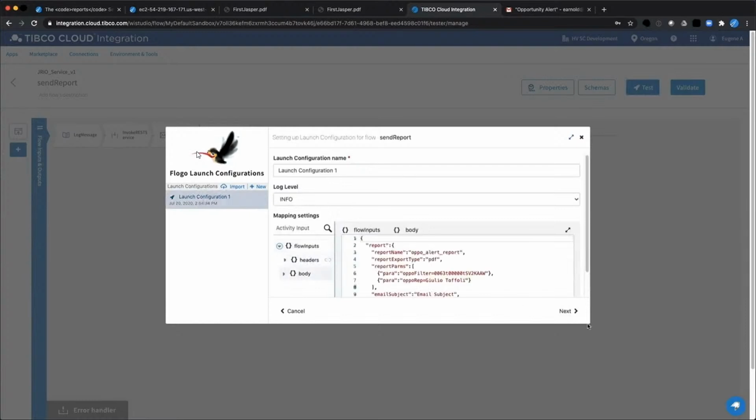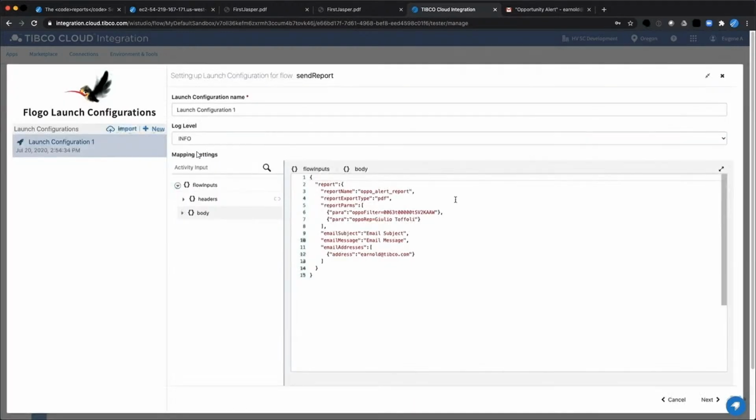Here is a test configuration. I'll open this up a little bit for you. Now, if you remember from the earlier PowerPoint, we were going to use this to do an opportunity alert. So this report is going to speak to Salesforce.com. There's the Salesforce ID, and it's going to pass this into the report so the report can get information about this particular opportunity, and it's going to assign my buddy Jrio the rep to be the rep for this opportunity. So the actual report will have his name on it, though I am sending it to me so that I can show it to you in the example.